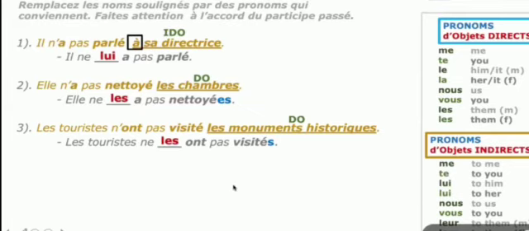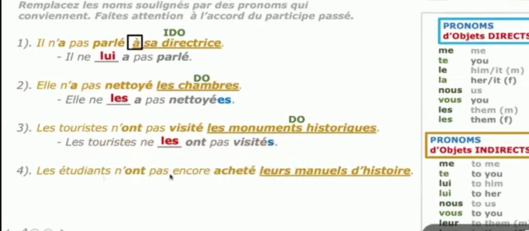Number 4. Les étudiants n'ont pas encore acheté le manuel d'histoire. The students have still not bought the history textbook. Identify the underlined noun: it is a direct object because there is no preposition.